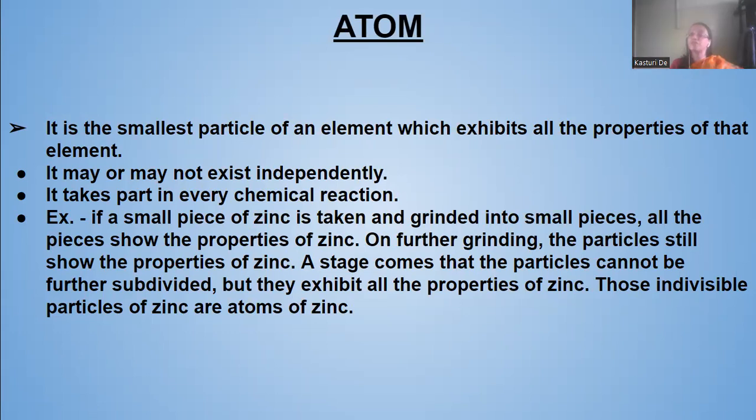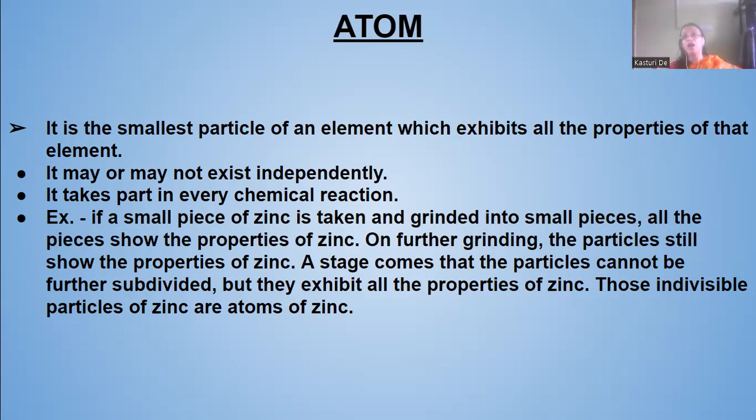For example, if a piece of zinc is taken and ground into small pieces, all the pieces show the properties of zinc, its metallic nature and its chemical properties. If we grind them further, the particles still show the same properties of zinc.